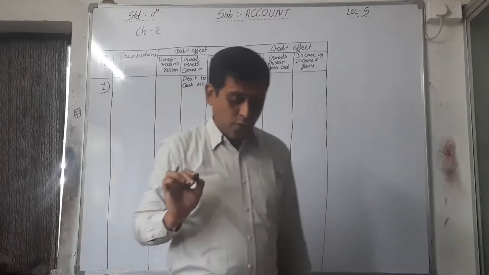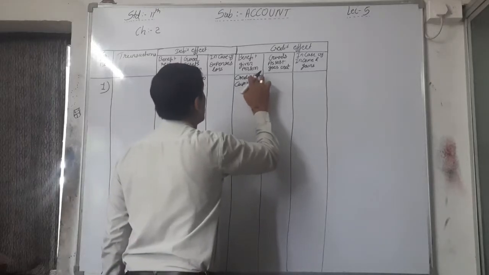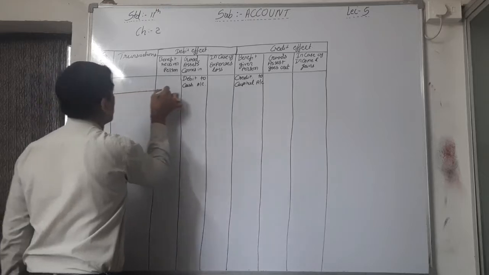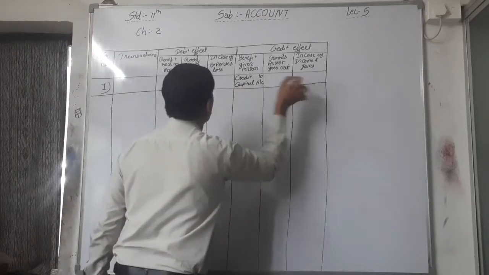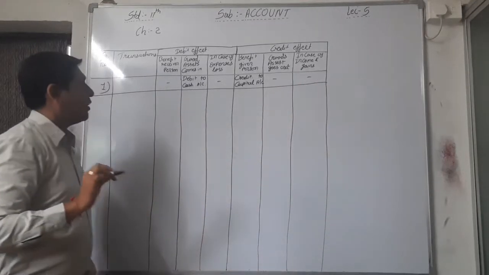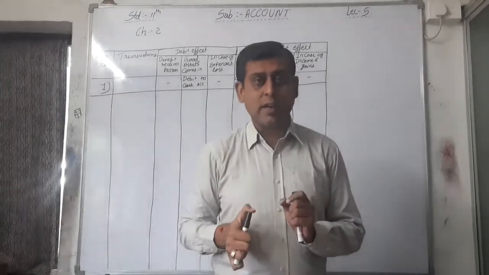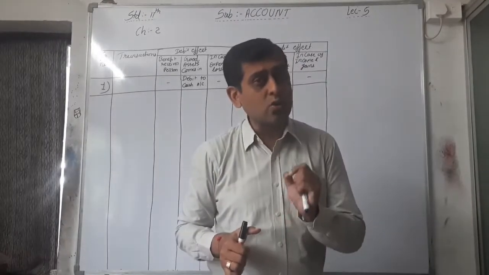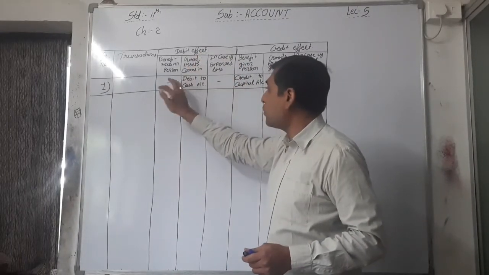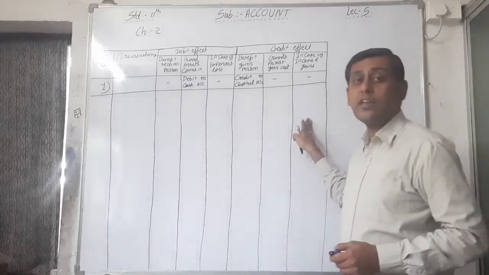Here your first transaction is over. Credit to capital account. In the other column, we have to write a dash, because only two accounts are affected and two effects also. One is the debit effect, three columns for the debit effect, and the second three columns for the credit effect.